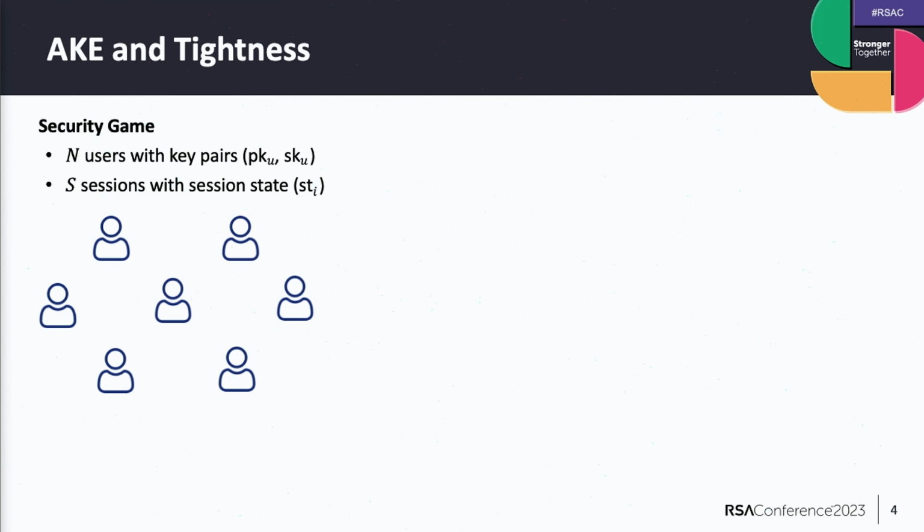Now we want to give the adversary complete control over the network, and we do so by giving it oracle access to the network. Via the send oracle, we let the adversary choose which parties should interact and which messages they should send. In particular, it can modify, inject, or even drop messages.